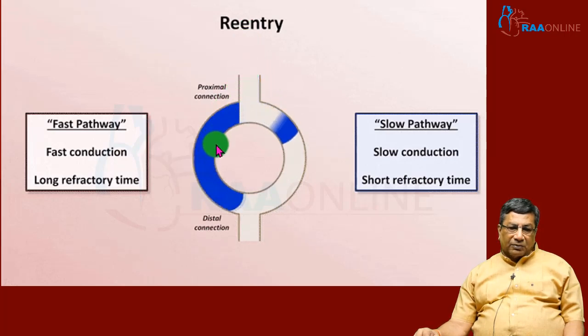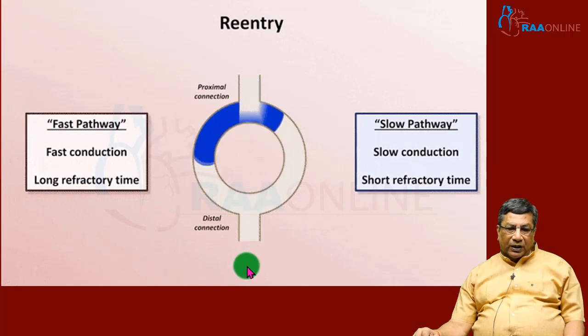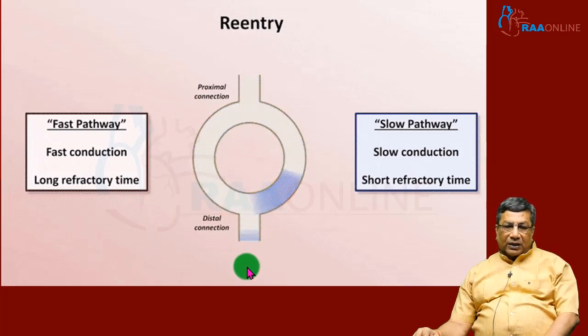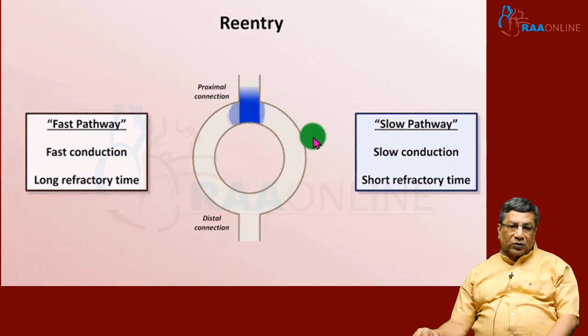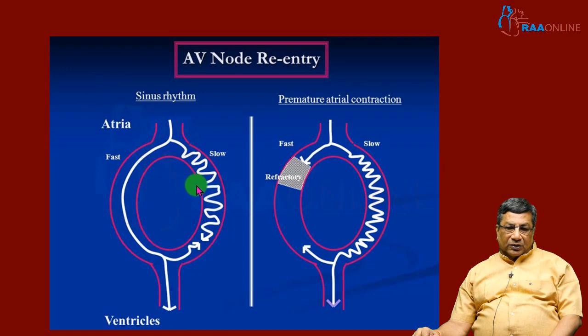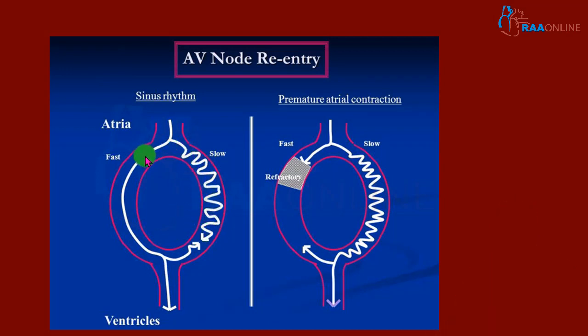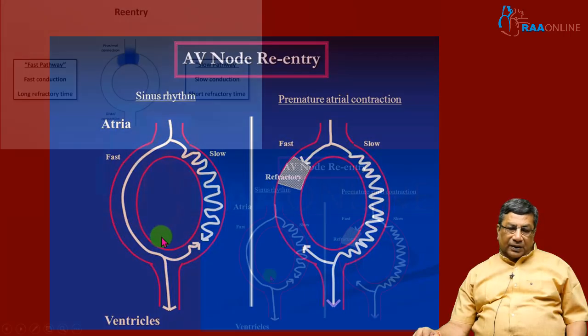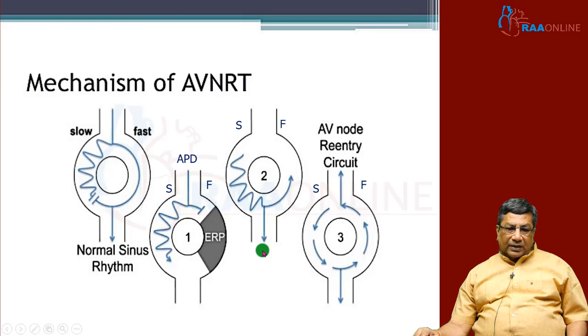As long as the patient is in sinus rhythm, there is no problem, because the sinus beat will keep coming down both limbs and going to the distal path. So here is a slow pathway and here is a fast pathway. The fast pathway is the one which goes to the ventricle to depolarize, and it also goes into the slow pathway limb and blocks it. This is what happens in normal sinus rhythm. One more thing you have to understand is that the fast pathway will have a longer refractory period, whereas the slow pathway will have a shorter refractory period.